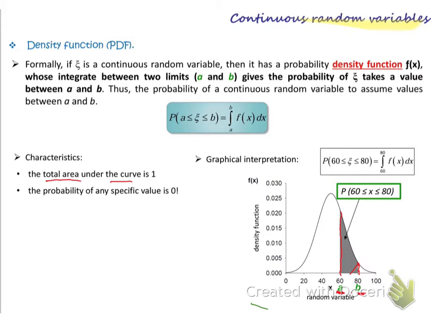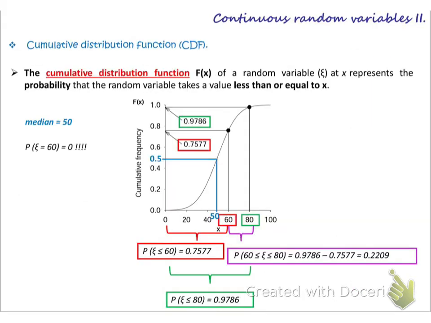So the area we get by integration, the shaded area here, means the probability of x greater than or equal to 60 up to x less than or equal to 80. So these graphs give us the probability of x taking any value between A and B. The probability that x takes a value between A and B would be this area. Coming to the next slide, which is the cumulative distribution function.